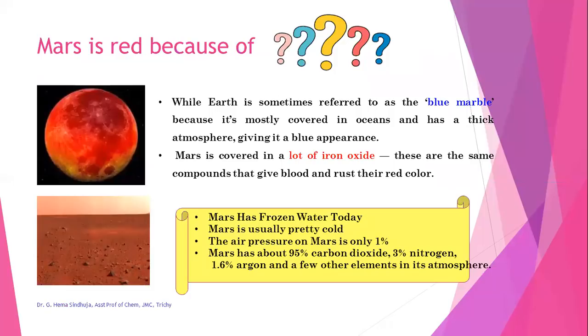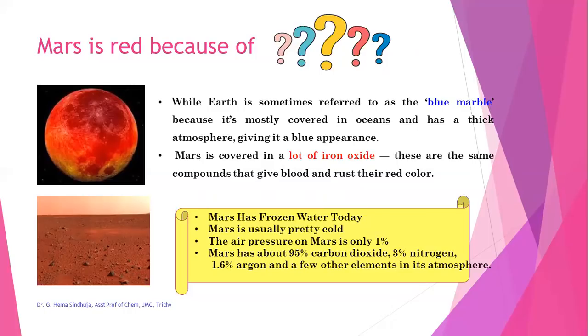Next question is, why is Mars red? We all know this. Earth is considered as the blue marble planet, whereas Mars is considered as a red planet. Earth is covered in oceans and has a thick atmosphere, giving it a blue appearance. Mars is covered in a lot of iron oxide, and due to this iron oxide, it is red in color.